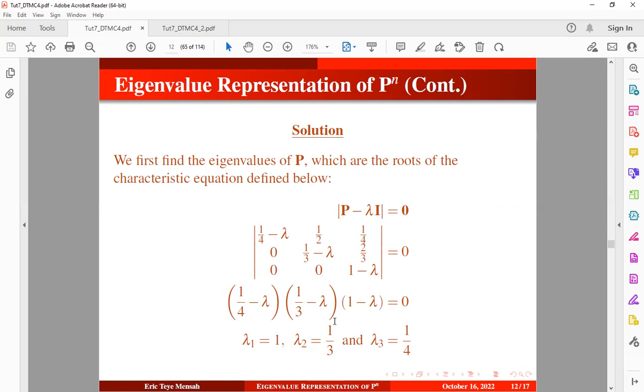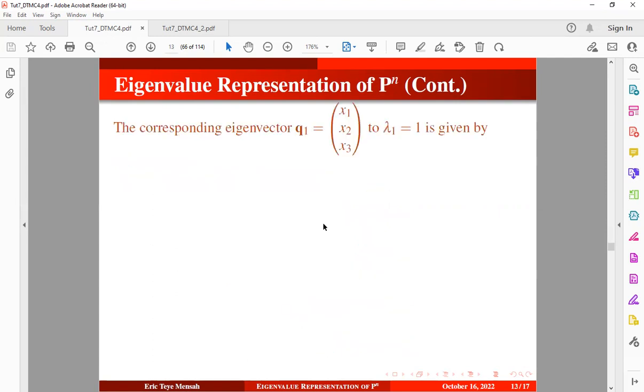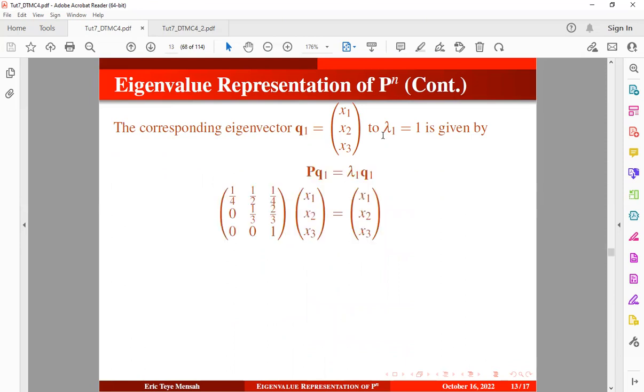Or basically, you can even use a calculator to get this result, okay? All right. So the corresponding eigenvector Q index 1, when our eigenvalue is 1, can be obtained using this expression, which is similar to that, okay?